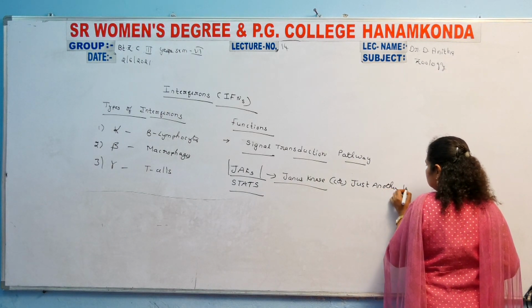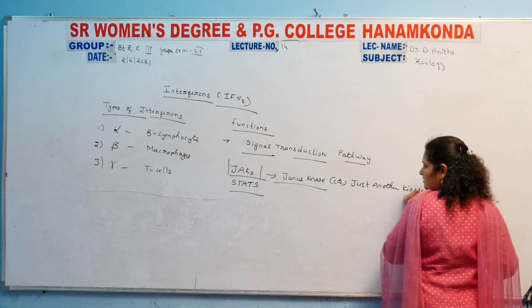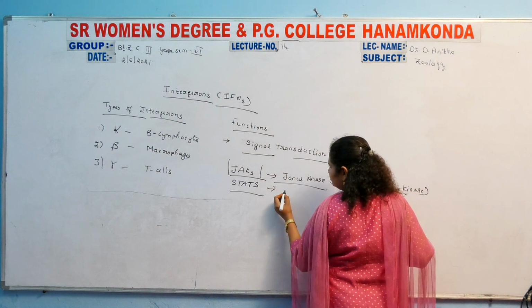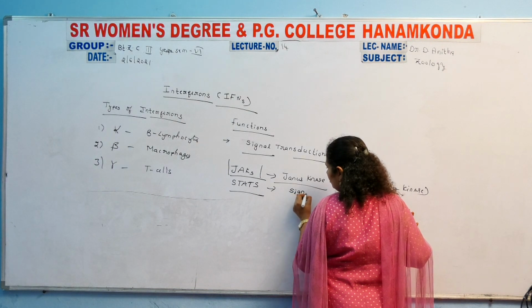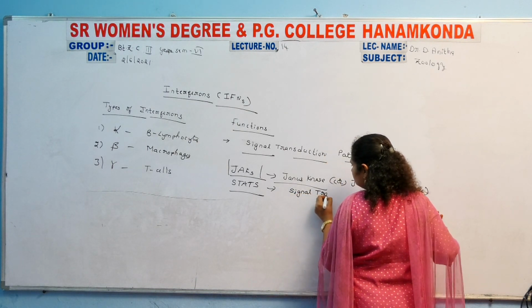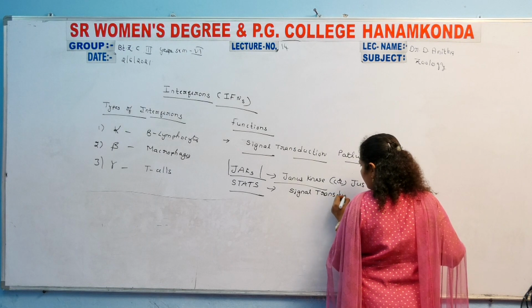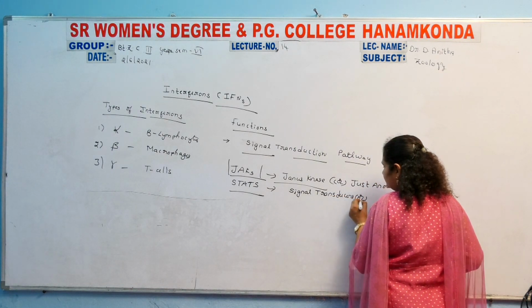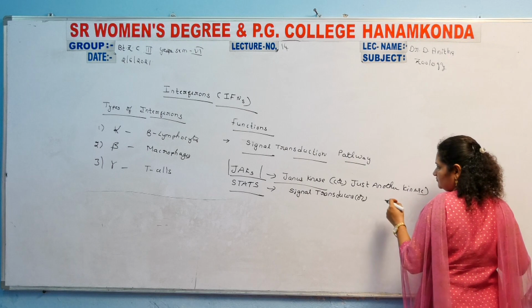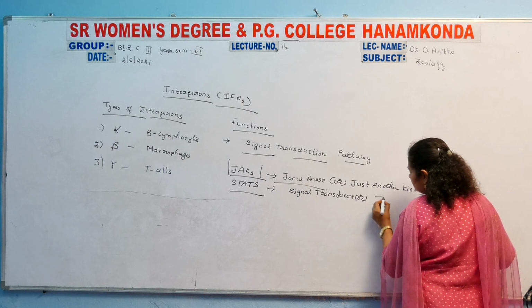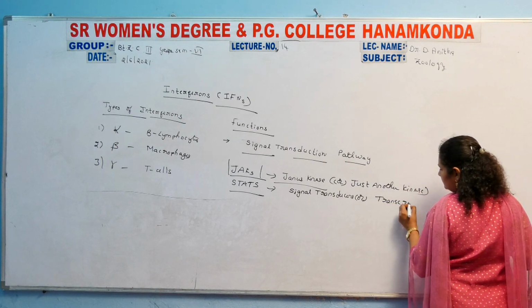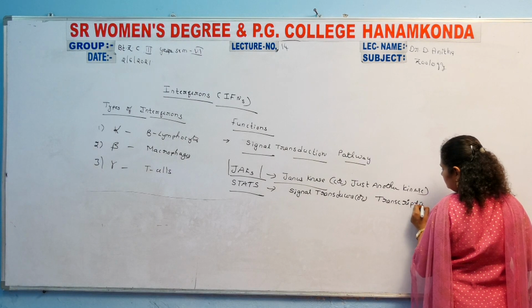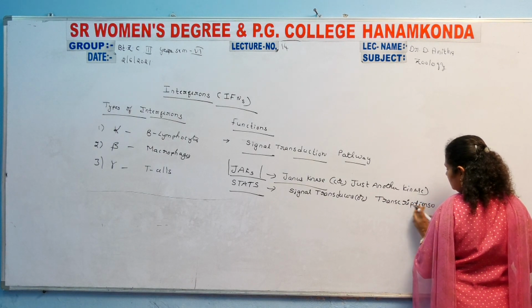And STAT is Signal Transducers and Activators of Transcription.